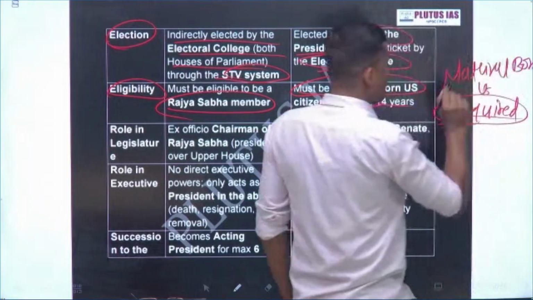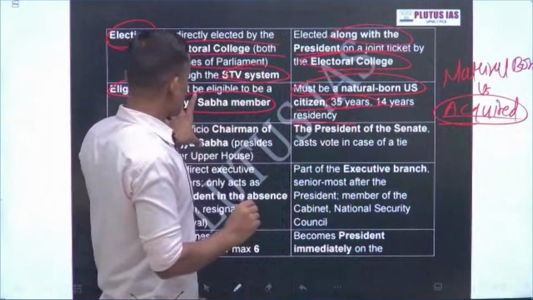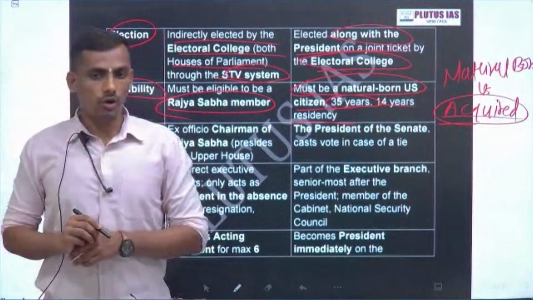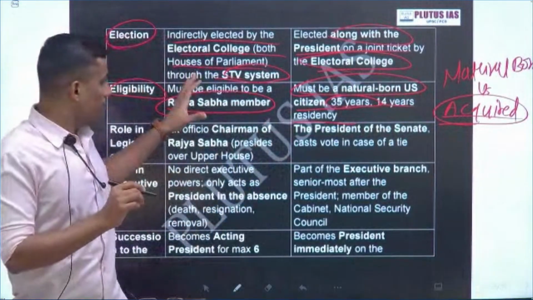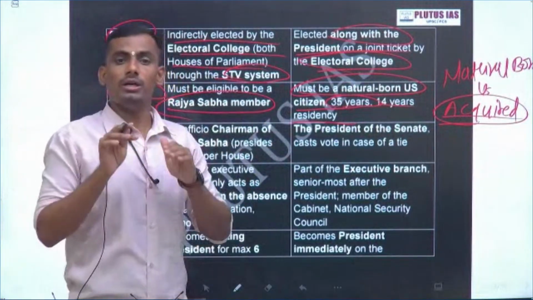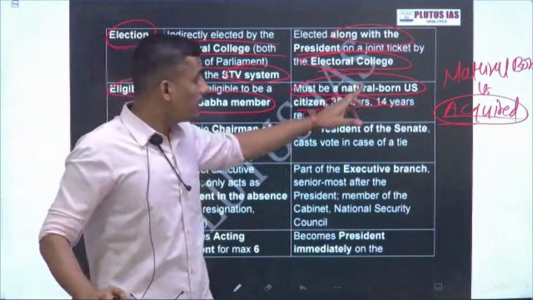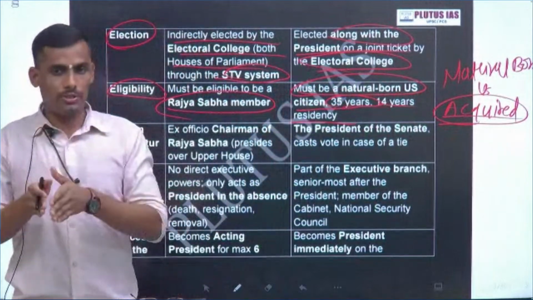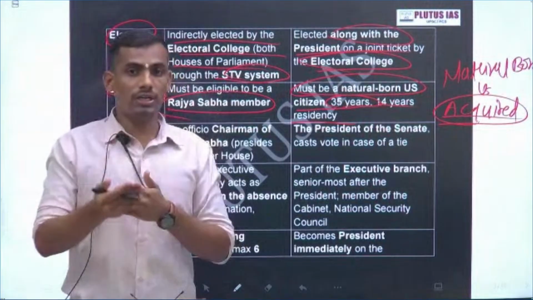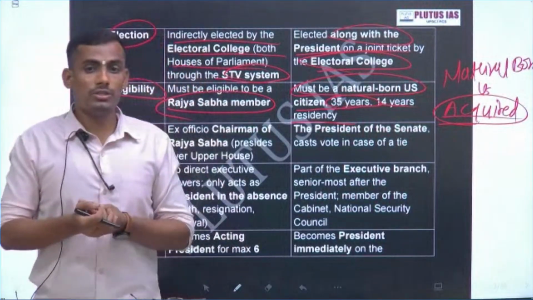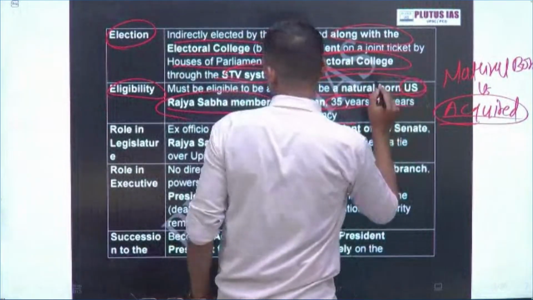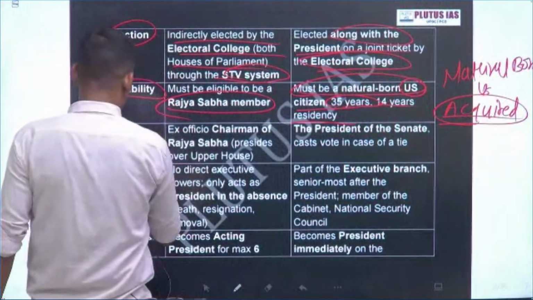Anyone can acquire citizenship. So in India's case, anyone can contest the Vice President of India office, but he or she should be a citizen of India. But in the USA, those who want to contest the Vice President election should be a naturally born citizen. That means no acquired citizen of India, no acquired citizen of USA. So this is the eligibility role.